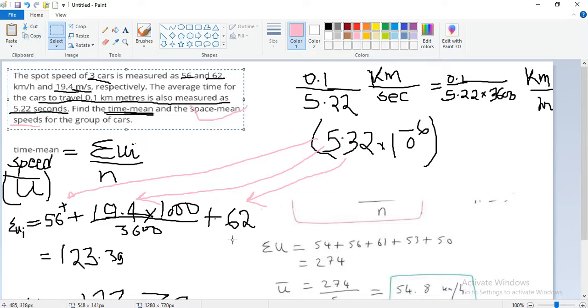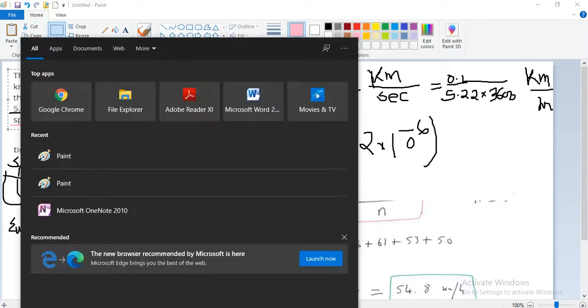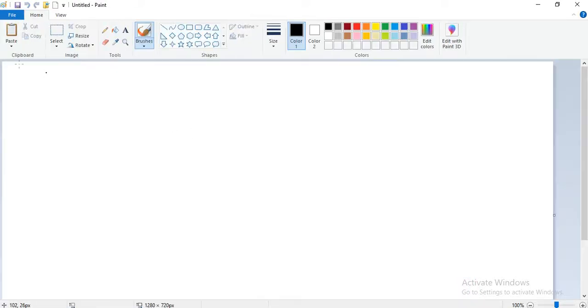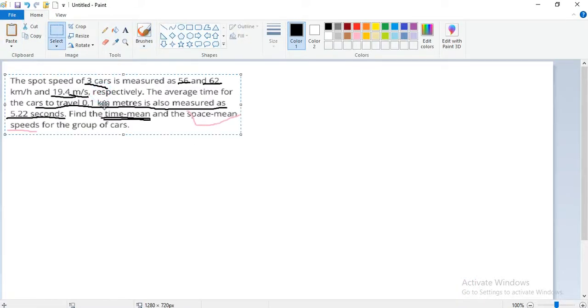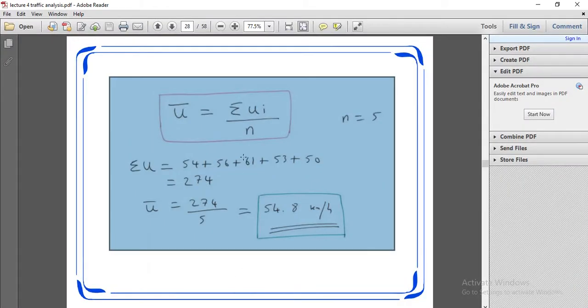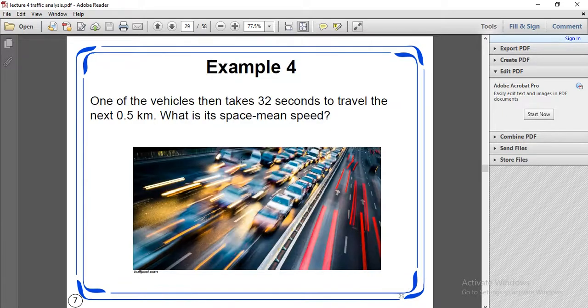So just copy the question into the new page.